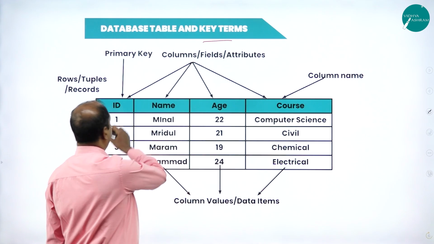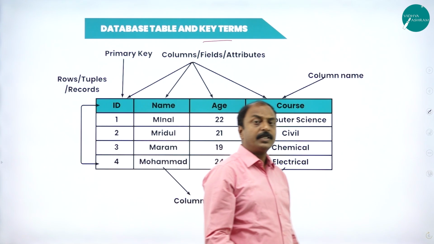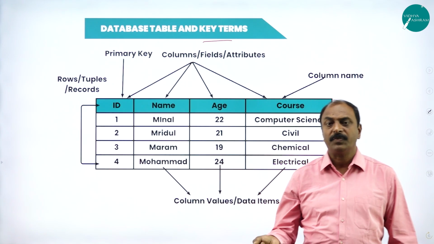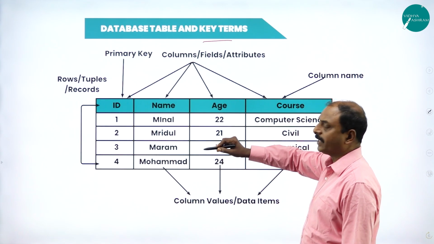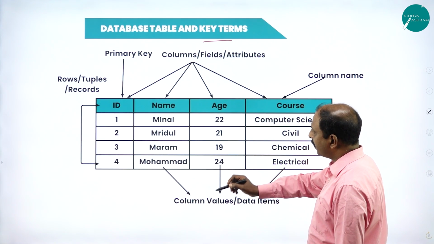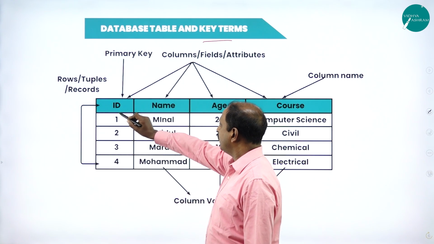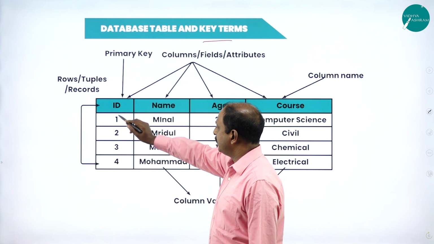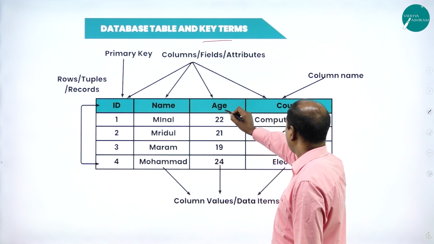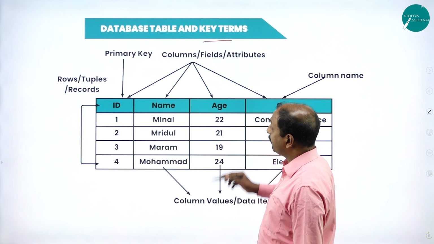We can say it is a database, because database is nothing but the collection of different forms of data in the form of a table. In this table we have 4 rows and 4 columns. ID is one column, and name, age and course are different columns of a database or a table.